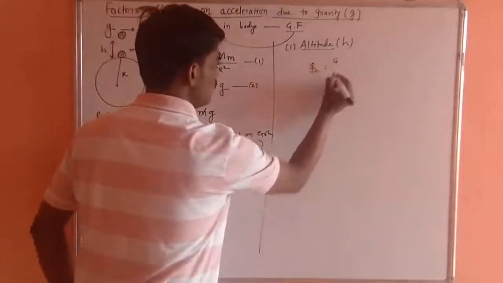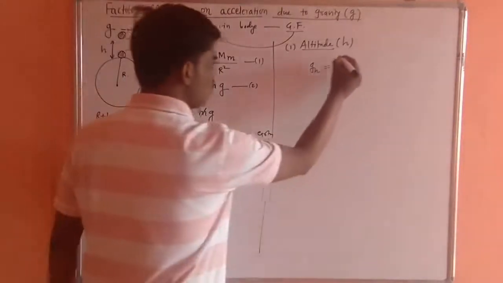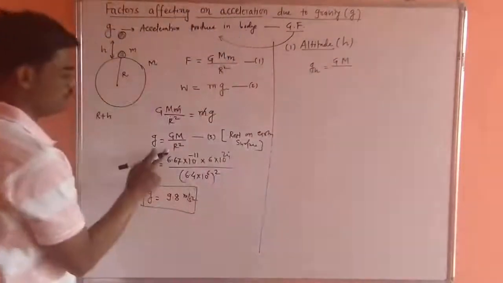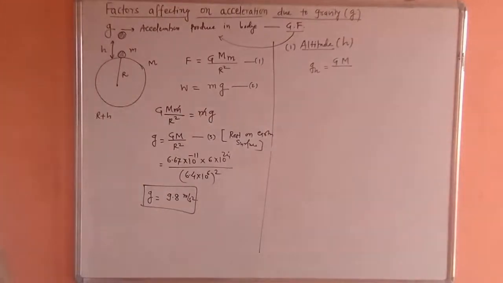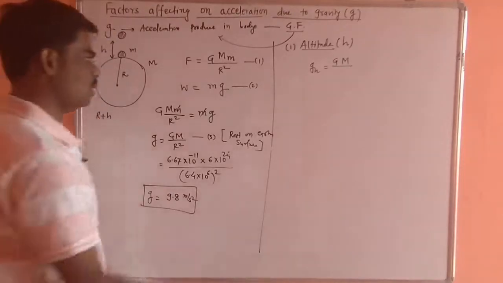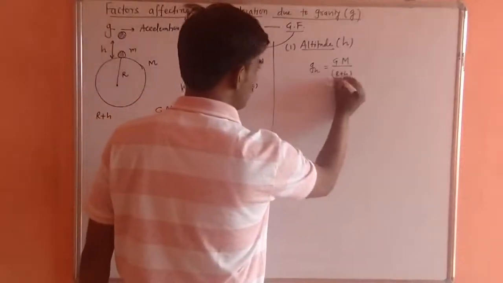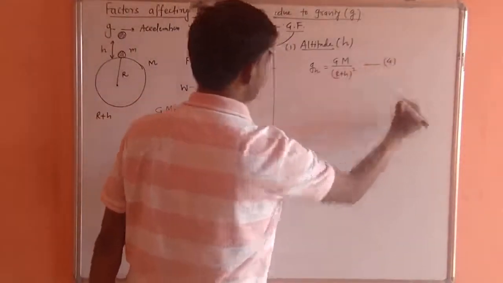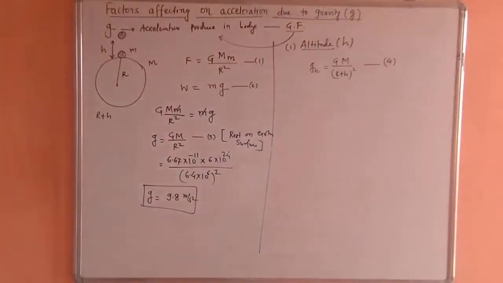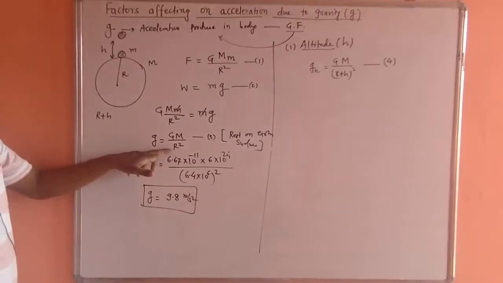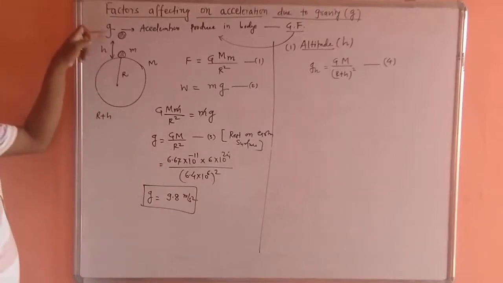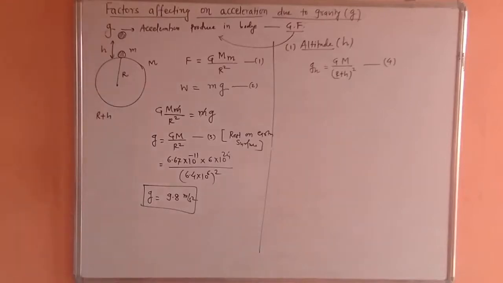Then G remains as it is, mass of Earth remains as it is, but instead of r square, now we have to write r plus h whole square, because the distance between the center of Earth and this object becomes r plus h. So I will write here GM upon r plus h square. This is equation 4. Now surely we can say that g is inversely proportional to the distance, and since the distance increases, gravity will be decreased.